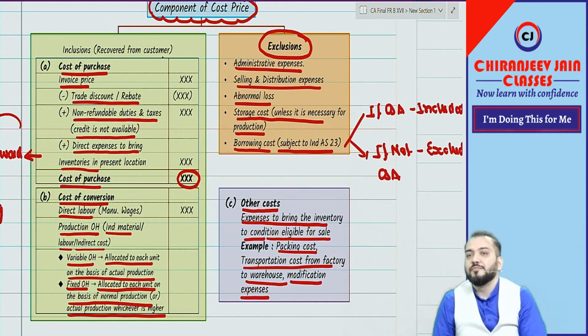Now, the question is whether depreciation will be included. Depreciation expense, you know?